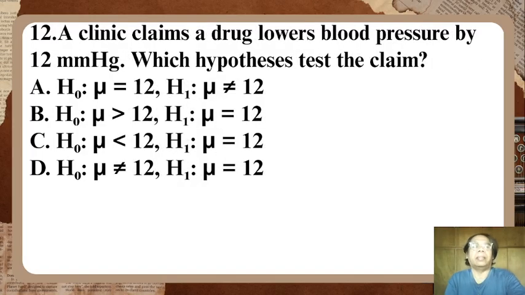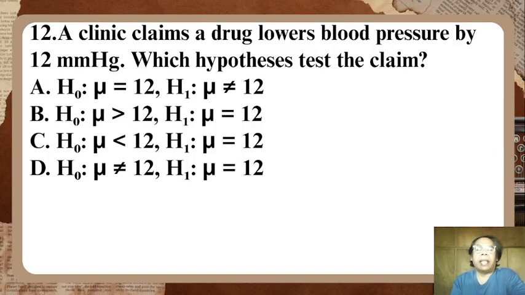Number 12. A clinic claims a drug lowers blood pressure by 12 millimeters of mercury. Which hypothesis tests the claim? Letter A, null hypothesis, mu is equal to 12. Alternative hypothesis, mu is greater than 12.